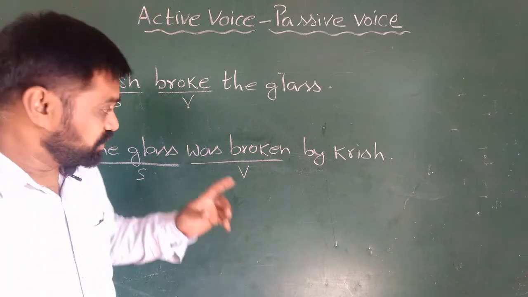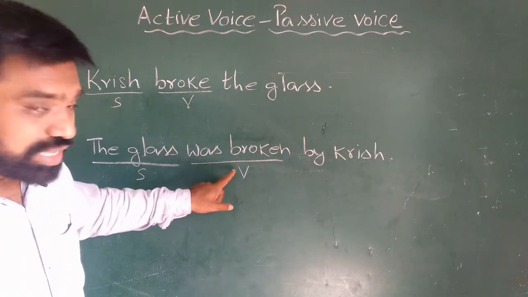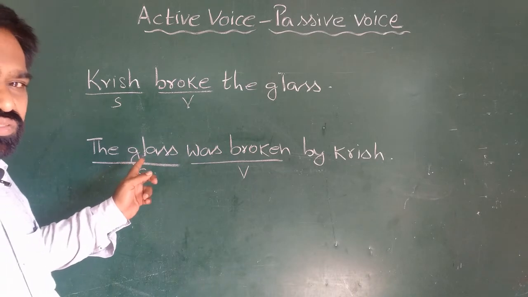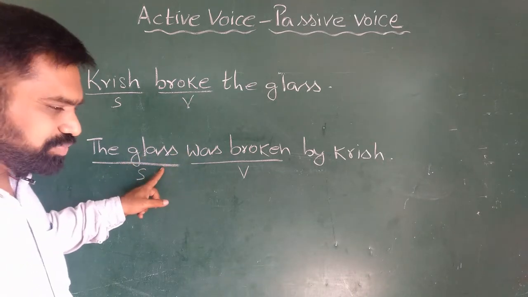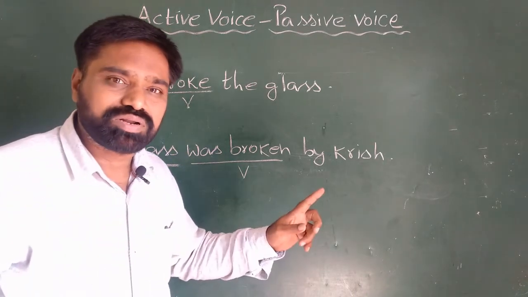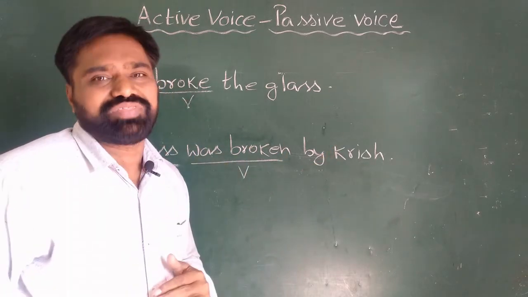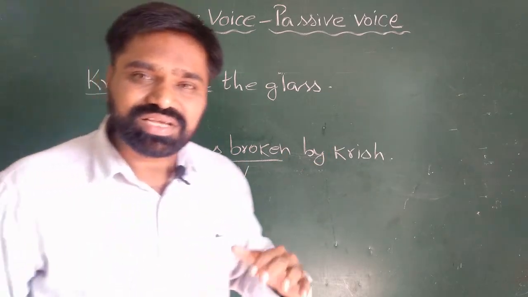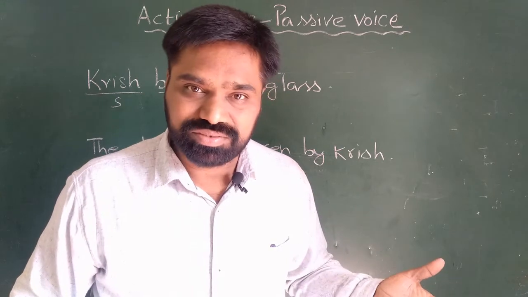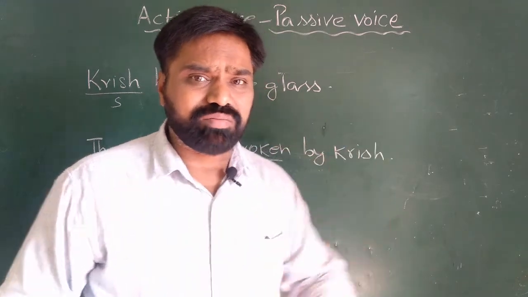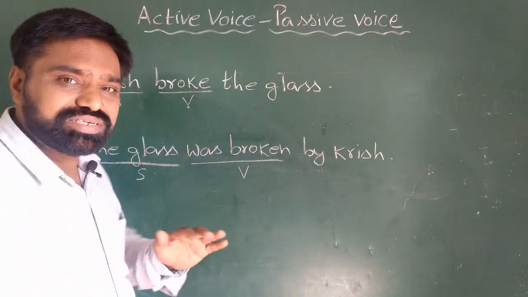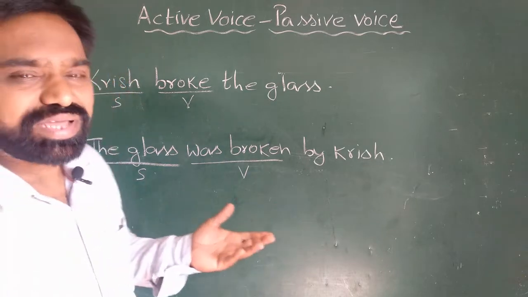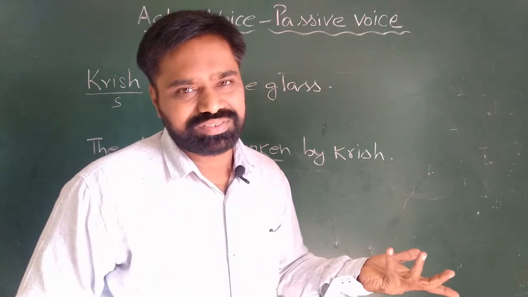In fact, the subject receives the impact of the action. So, here the subject is not the doer but the receiver of the action. Such sentences are called passive voice. Or we can simply keep it in mind, when the subject is passive, we call it as passive voice.